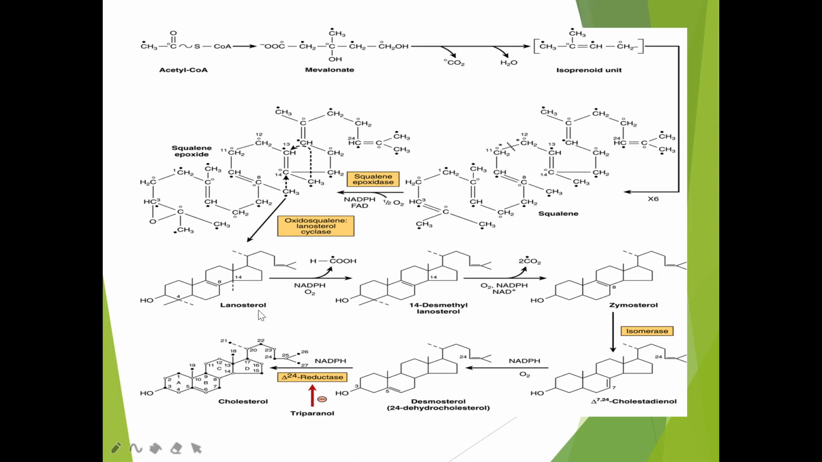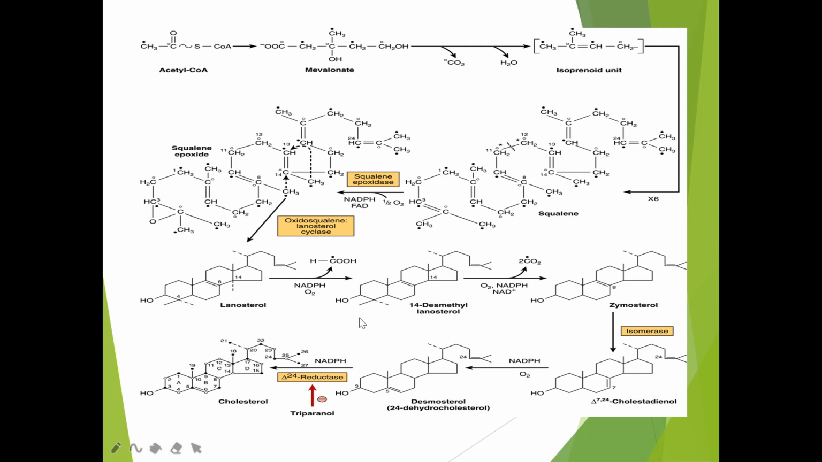Then from lanosterol, so this squalene is a 30 carbon compound. Again, lanosterol is also a 30 carbon compound. Now from lanosterol we get cholesterol, 27 carbon cholesterol, in a multi-step process which includes about 20 different reactions. So many reactions will take place to convert this lanosterol into cholesterol. So from lanosterol we get 14 desmethyl lanosterol. Some rearrangements will occur. Lanosterol is a 30 carbon compound whereas cholesterol is a 27 carbon compound.